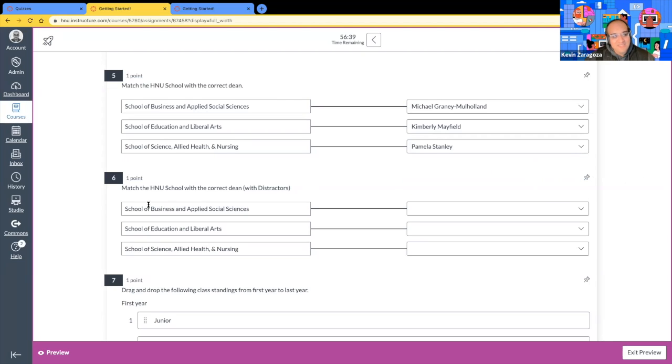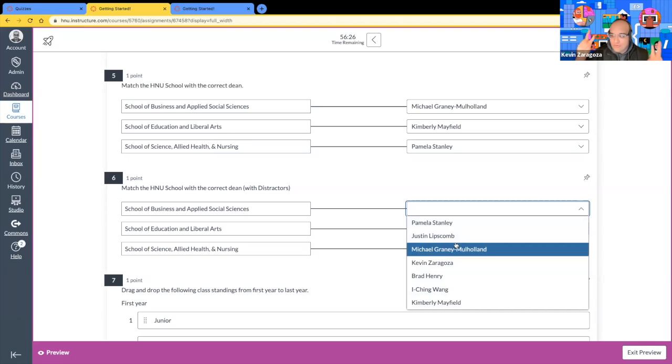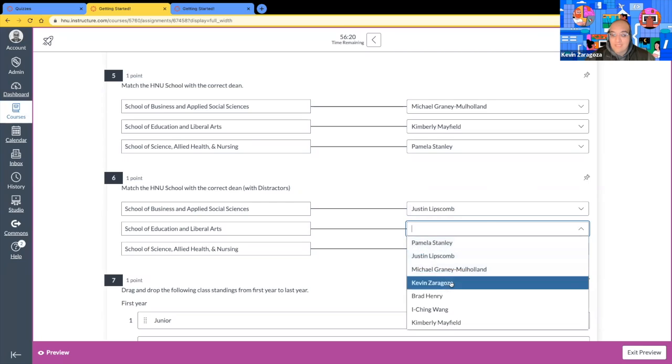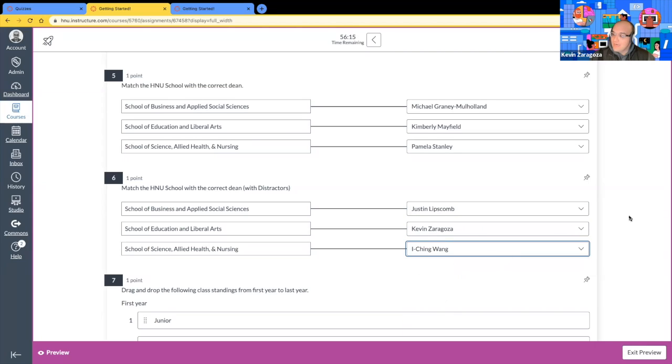All right, and number 6 is actually a duplicate of number 5 with something special called distractors. New Quizzes has a distractors term, and what that means is that you can add additional options in order to distract or challenge the student. So for this example, I'm going to select incorrect answers. And these are my distractors.